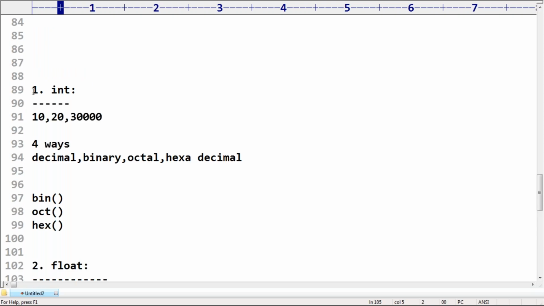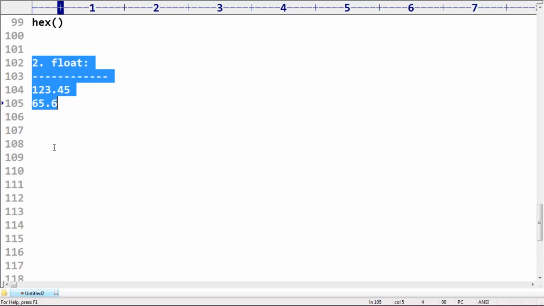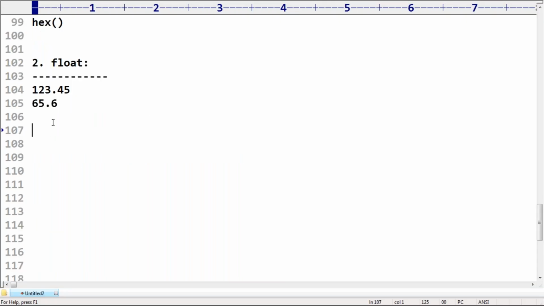Observe x is equal to 10.123. What is the type of x? Float itself is the type of x. Remember, if you want to represent numbers with a decimal point, then we can go for the float data type.